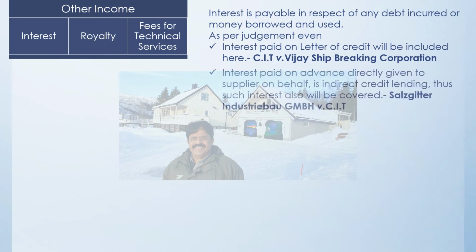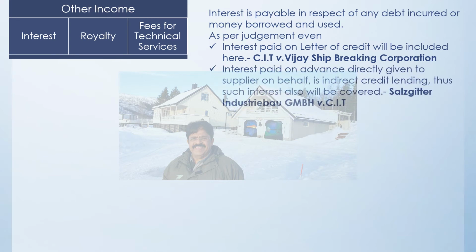Same thing happened in another case where the interest was paid on the advance directly given to the supplier. So the foreign company has given this advance money to the supplier from the foreign borrowing, and he paid them indirectly the credit lending over there. So the government said, okay, you are indirectly giving a credit to the business here in India, and you are paying the interest outside India.